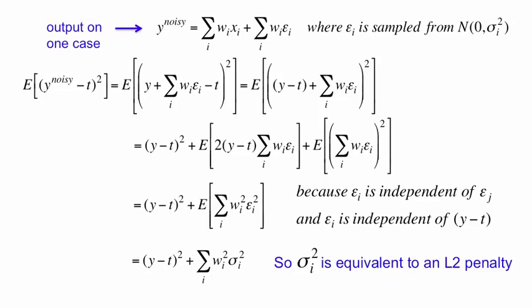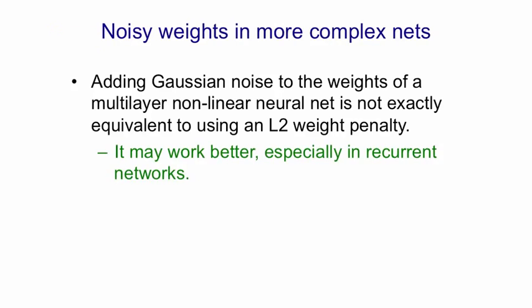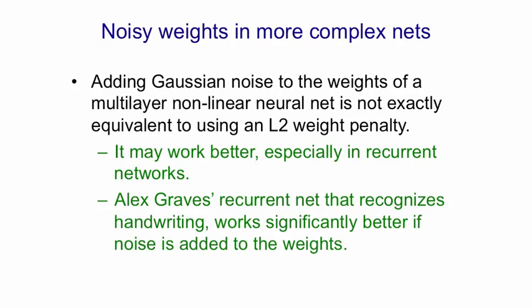And so we see that the expected squared error we get is just the squared error we get in the noise-free system plus this additional term, and that looks just like an L2 penalty on the wi, with the sigma i squared being the strength of the penalty. In more complex nets, we can restrict the capacity by adding Gaussian noise to the weights. This isn't exactly equivalent to an L2 penalty, but it seems actually to work better, especially in recurrent networks. So Alex Graves recently took his recurrent net that recognizes handwriting and tried it with noise added to the weights, and it actually works better.